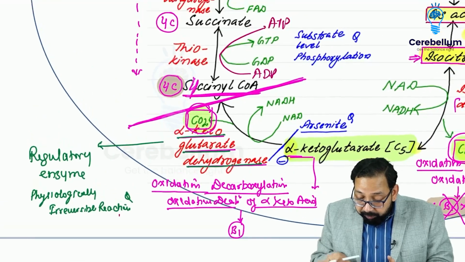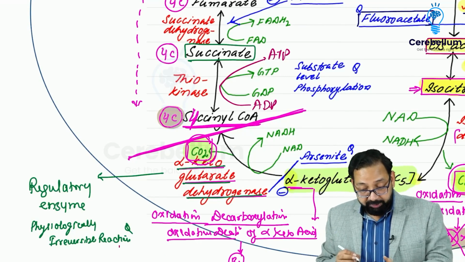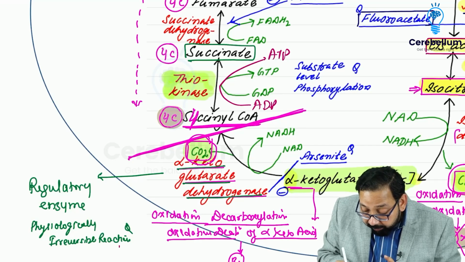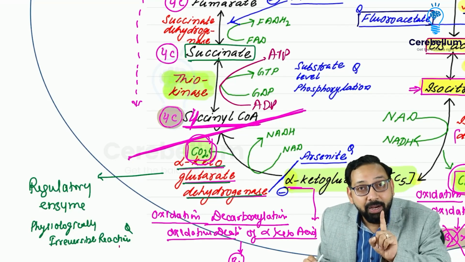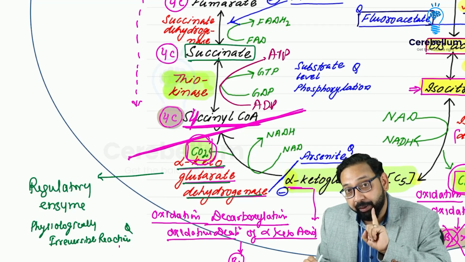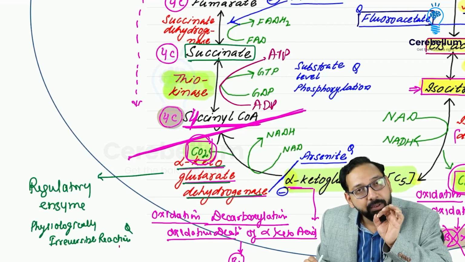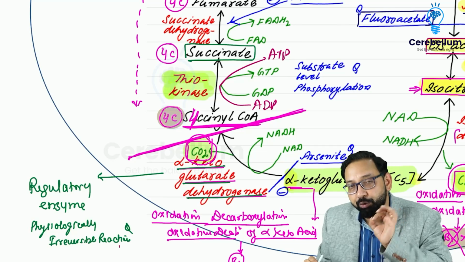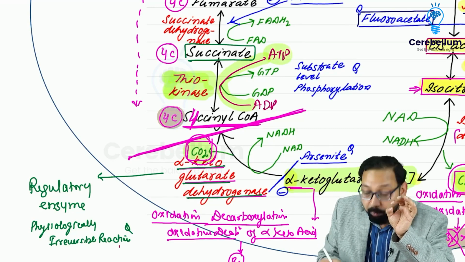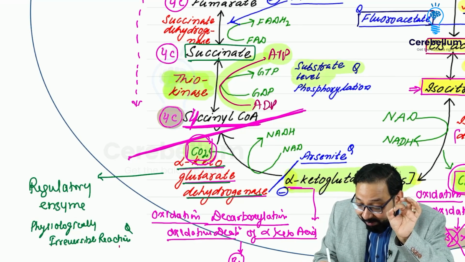Now we come to succinyl coenzyme A to succinate, and the name of the enzyme is thiokinase. I have discussed multiple times, all kinases are transferases. All kinases require magnesium as a cofactor. Whenever a kinase is there, either ATP is used or produced. In this, ATP is produced. And you know, if a kinase produces ATP, that is called substrate level phosphorylation.